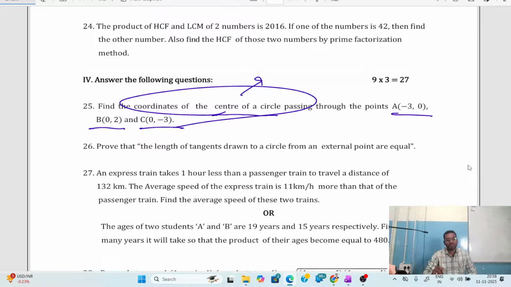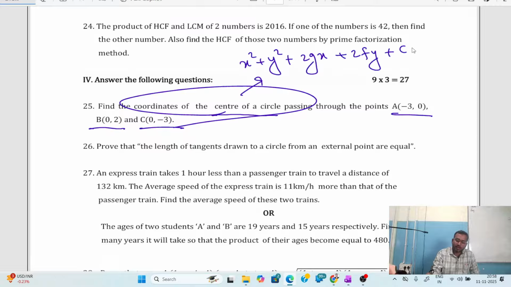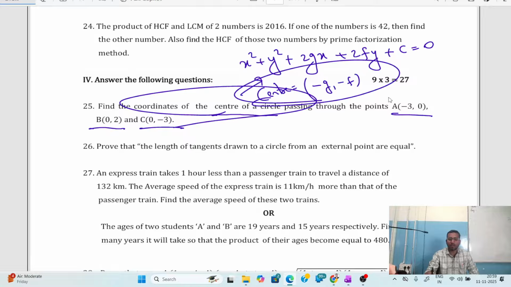So what is the equation of a circle? That is x square plus y square plus 2gx plus 2fy plus c is equals to 0. Children, this is the new formula which you have to remember. Again, I am repeating. The equation of a circle is x square plus y square plus 2gx plus 2fy plus c is equals to 0, where minus g comma minus f are the coordinates of the center of the circle.